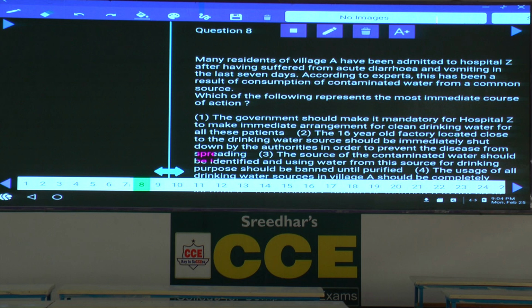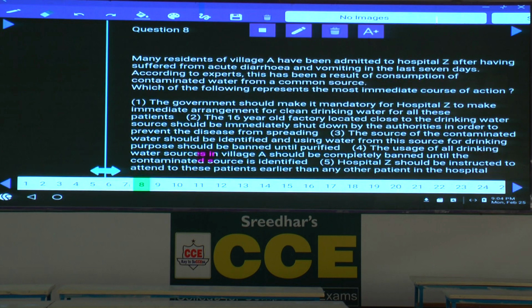Then question number 8. Now in this question number 8, many residents of village A have been admitted to hospital jet after having suffered from acute diarrhea and vomiting in the last 7 days. And according to experts, this has been a result of consumption of what? Contaminated water from a common source. Now they have consumed this contaminated water from the common source, and because of that, these persons were admitted into this hospital. Then which of the following represents the most immediate course of action?